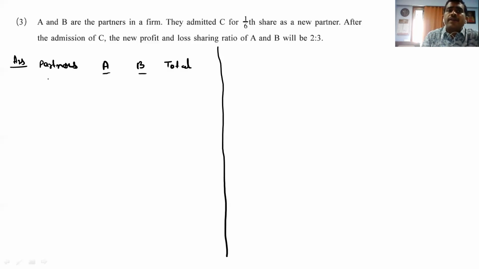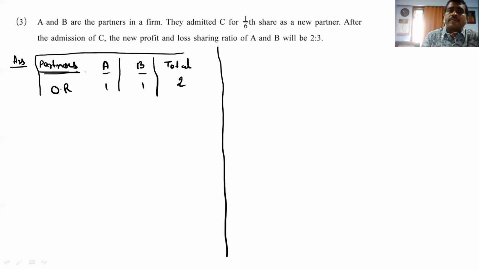What do we have to write in partners? Yes, old ratio. Is any old ratio given to you? Nothing has been mentioned. They are just saying A and B are the partners. So the old ratio is 1:1, so the total comes to 2. So this completes the old ratio, right?